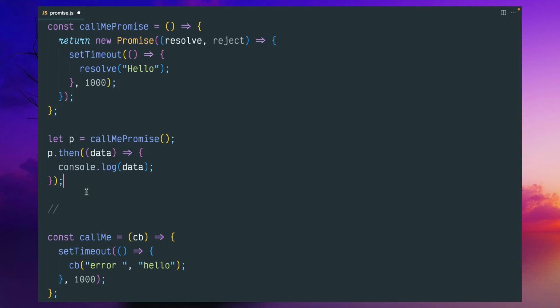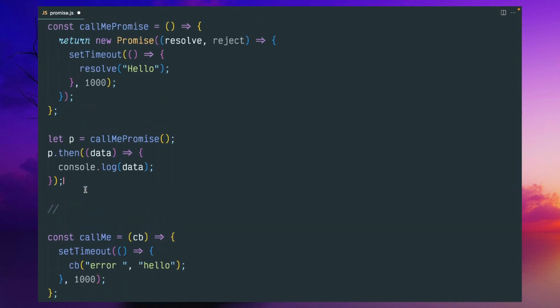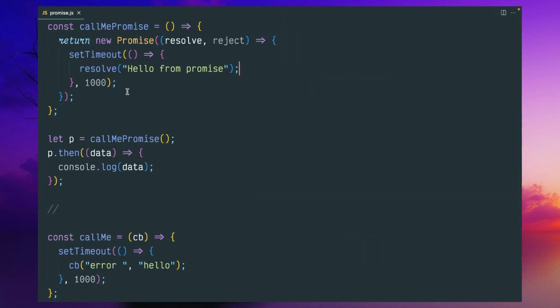So this is the approach for how we can call the function, and here we are executing a promise. Let me execute it. Say hello from promise. And if you want to throw some exception here, instead of resolve you can do the reject.